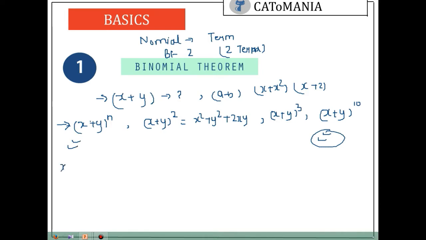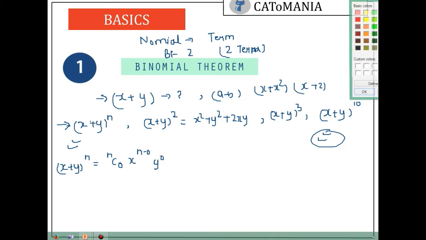So the expansion of x plus y to the power n by binomial theorem is nC0 x to the power n minus 0. Just observe carefully how I am writing the power of x and y. Let me change the color first. This is perfect.